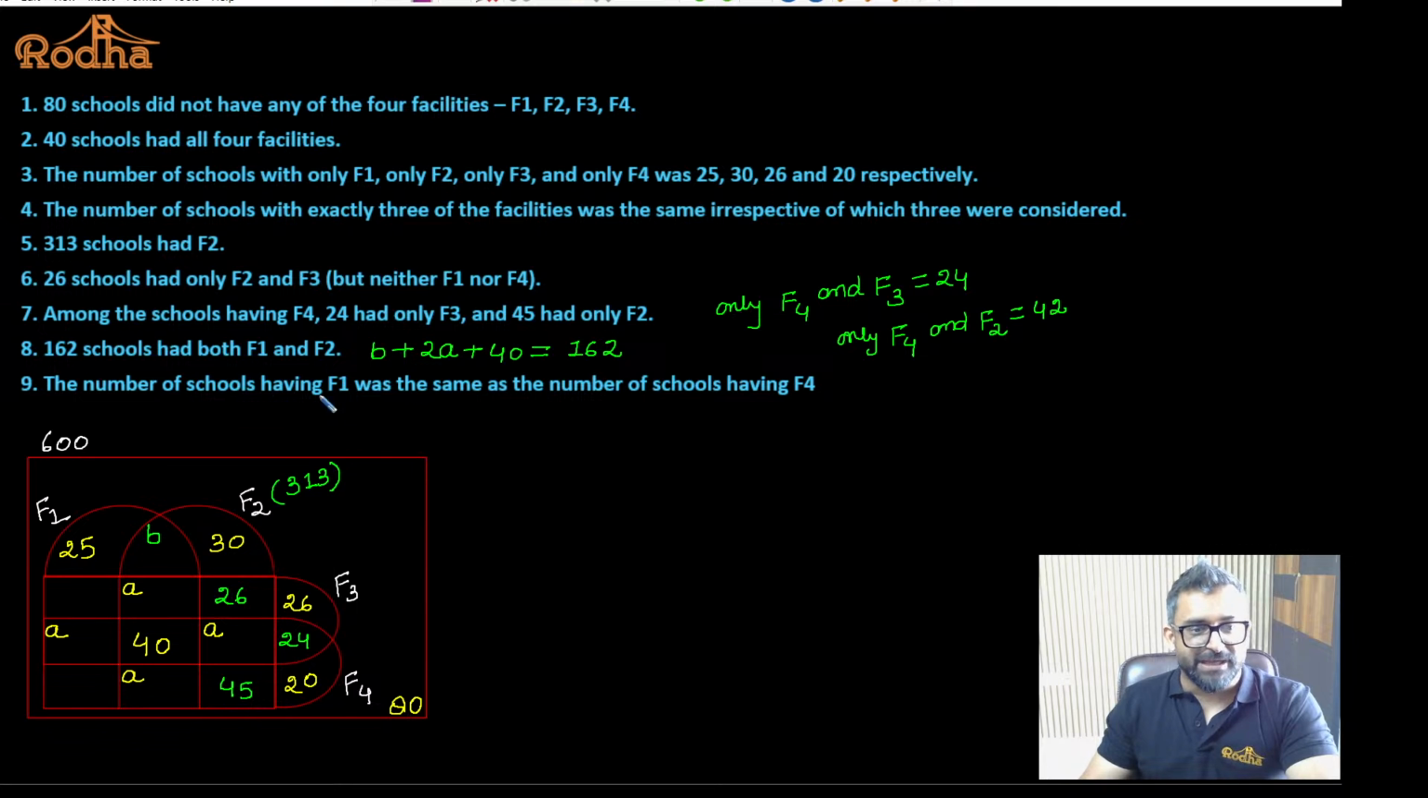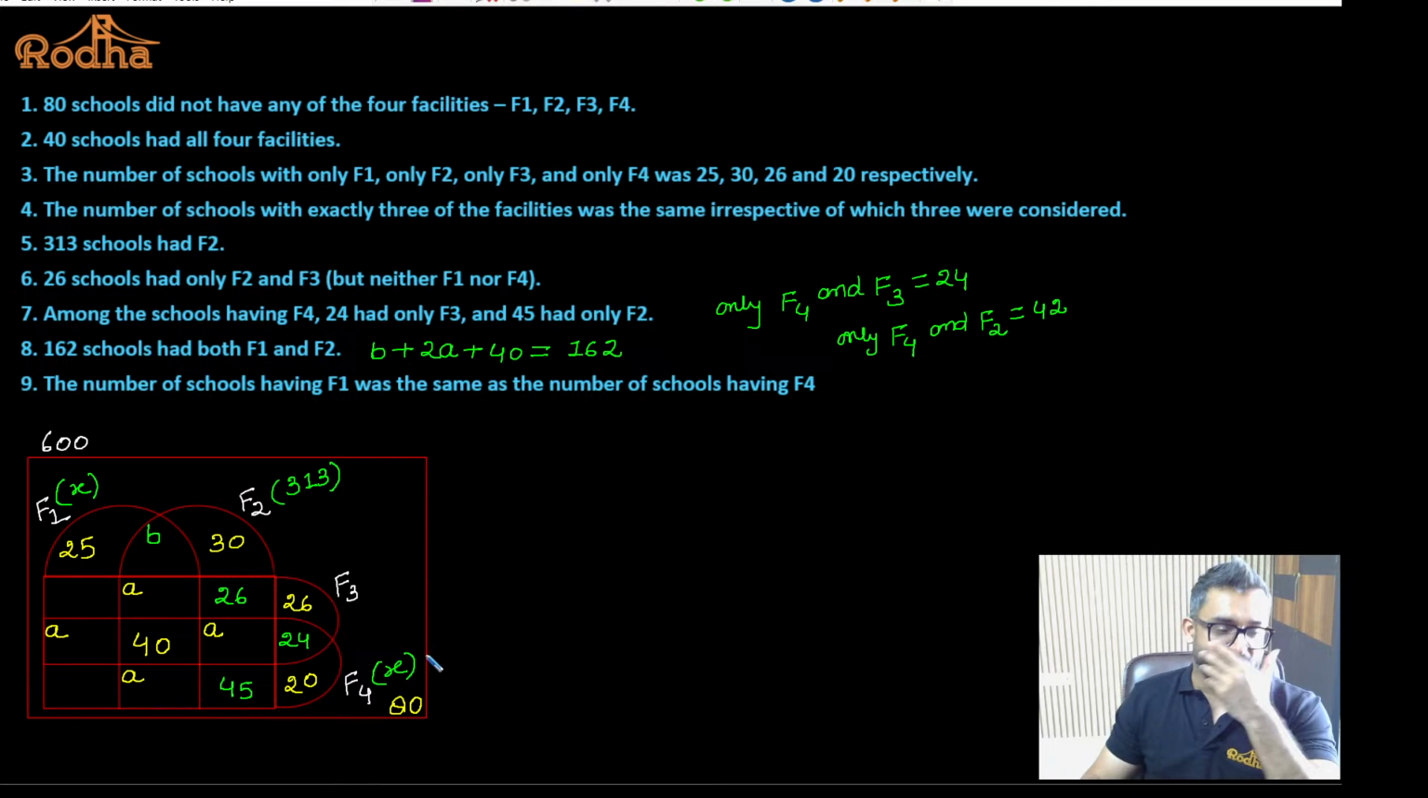The number of schools having F1 was the same as the number of schools having F4. F1 and F4 are the same. So if I say this is X, this will also be X. It is not mentioned only, it is talking about the total number. I hope it is okay. Fine. Now this is the question which will test your observation.